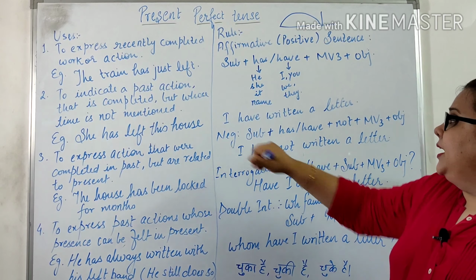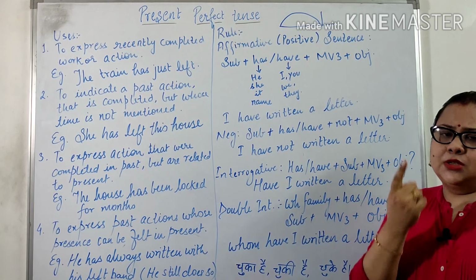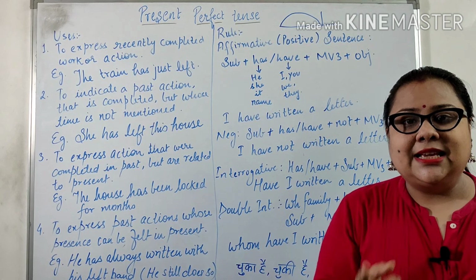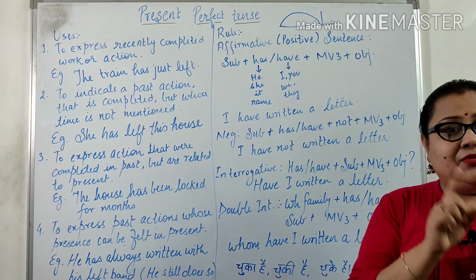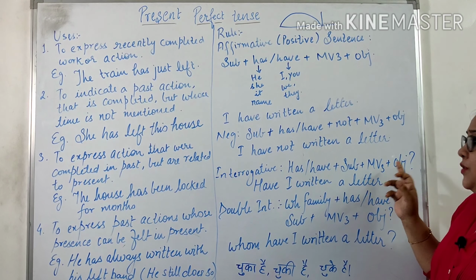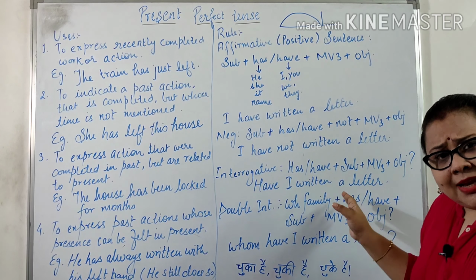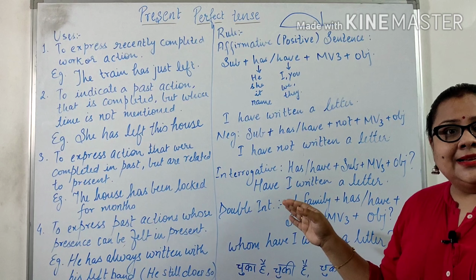Talking about negative sentences: subject plus has/have plus not. Just one thing to remember, not plus main verb's third form and object. So I have not written a letter. Fine. Talking about interrogatives, just one thing to remember, the helping verb is exchanged with the subject. The helping verb will come in first position and the subject will come next. So has/have plus subject plus main verb's third form and object. So have I written a letter?